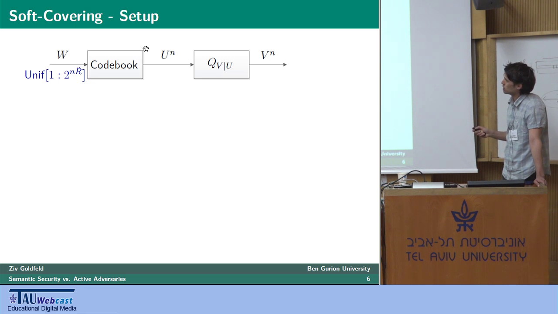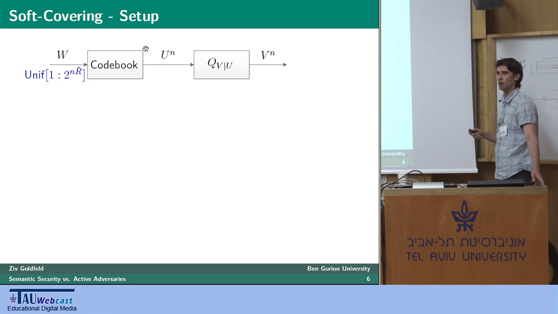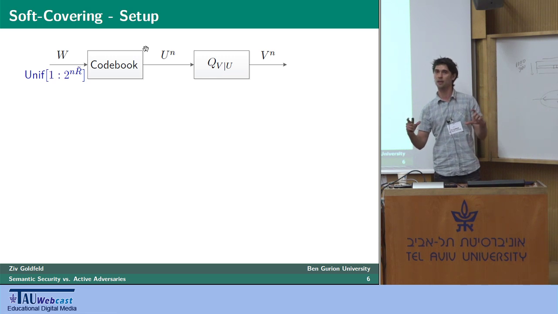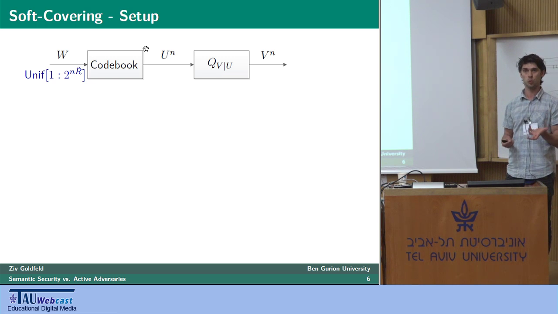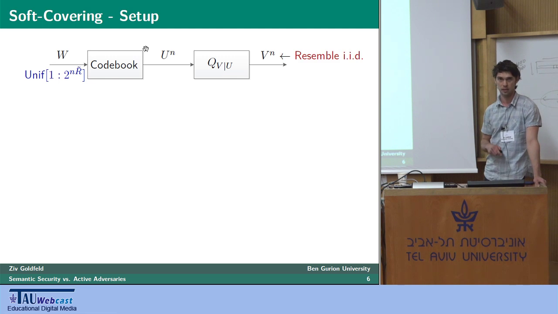And upon choosing such a codeword, let's say we denote it by U^n, we feed it into a discrete memoryless channel Q_{V|U} to produce the output sequence V^n. Now, this V^n clearly has some induced distribution by this random experiment over the entire block length that relates to the structure of the random experiment and to the fact that we have an underlying codebook here. And this distribution is clearly not IID. However, the goal of this problem is to make this V^n resemble an IID sequence.